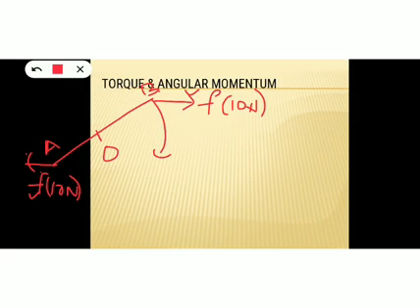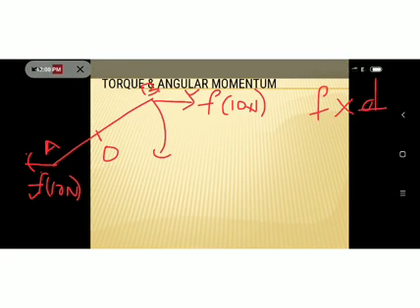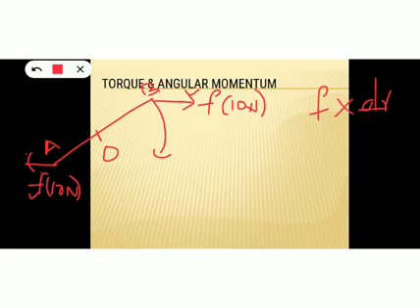And what do you mean by moment of a quantity? Whenever you multiply any quantity with a distance, then you will get the moment of that quantity. So if you multiply force with a perpendicular distance, then that quantity becomes the moment of force.